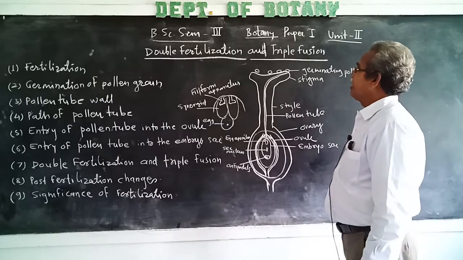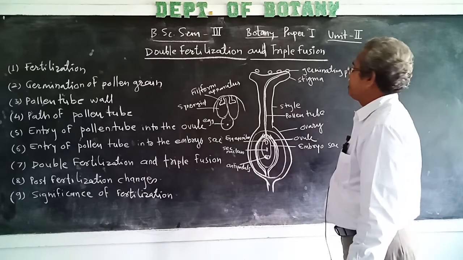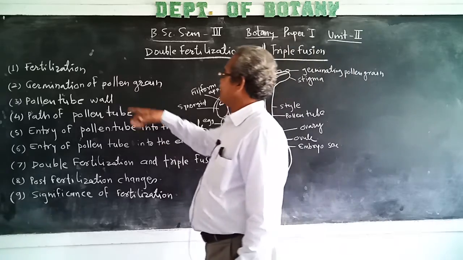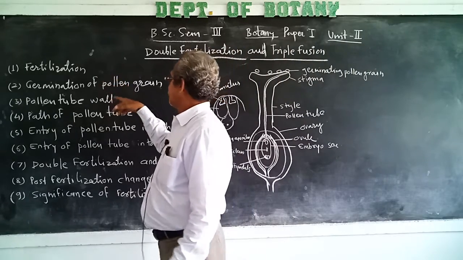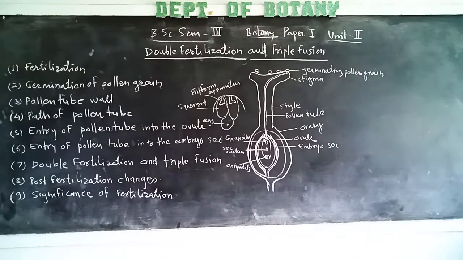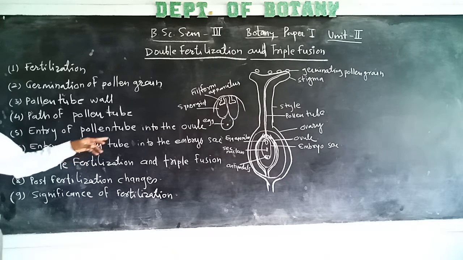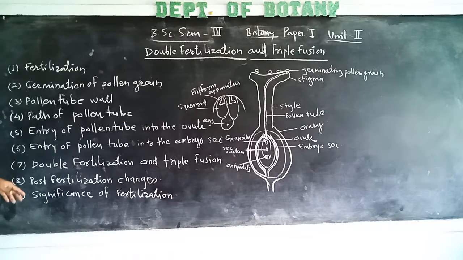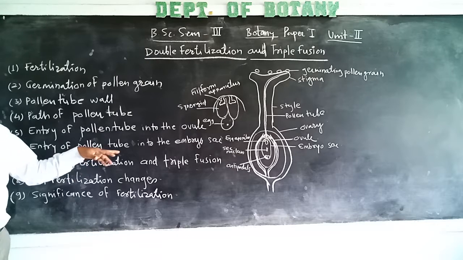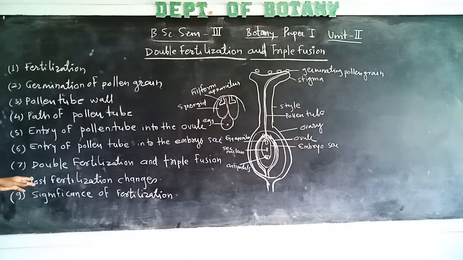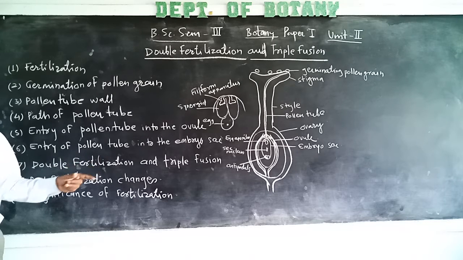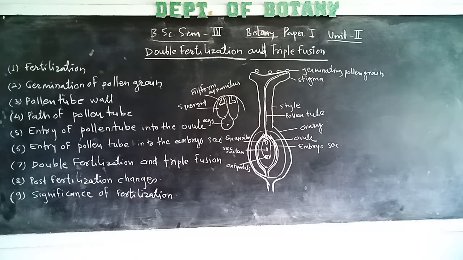The double fertilization and triple fusion includes the fertilization, germination of pollen grain, then pollen tube wall formation, path of pollen tube, entry of pollen tube into the ovule, entry of pollen tube into the embryo sac, then double fertilization and triple fusion, then post fertilization changes and significance of fertilization.